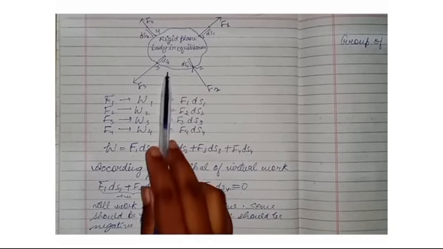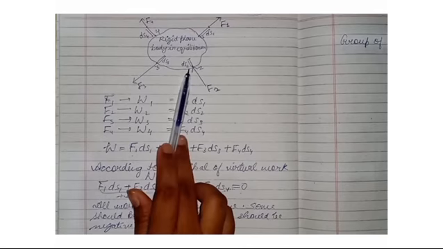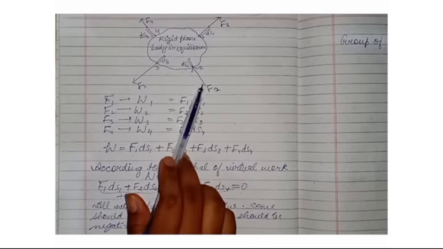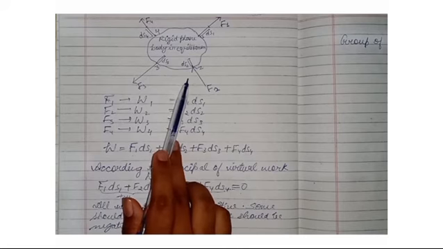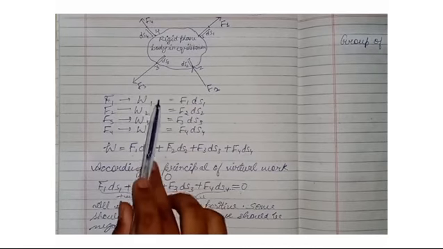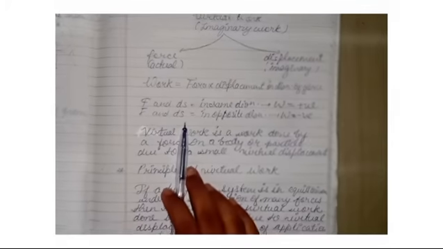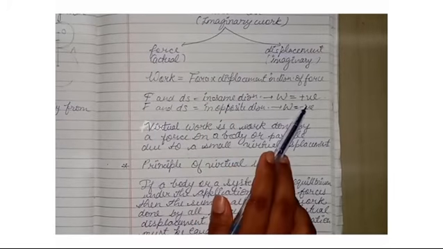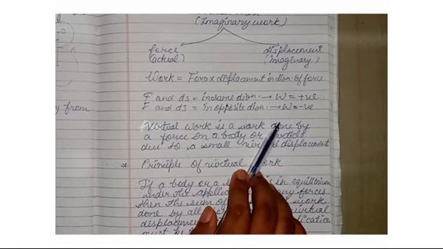As we have seen in this rigid body, there are some forces in the inward direction and some forces in the outward direction. We have seen that if force and displacement are in the same direction, then the work will be positive, and if force and displacement are in opposite directions, then the work will be negative.